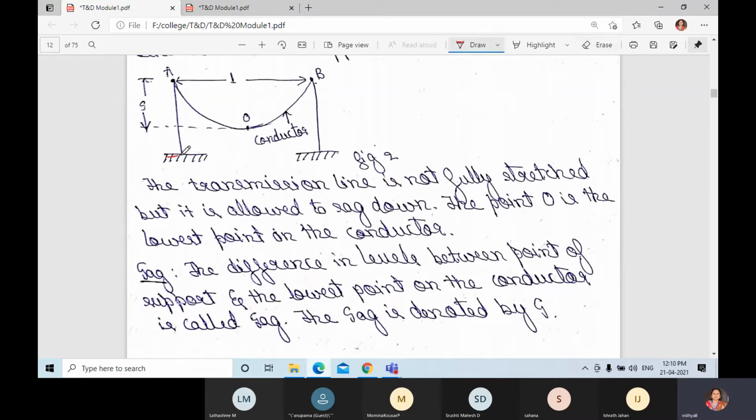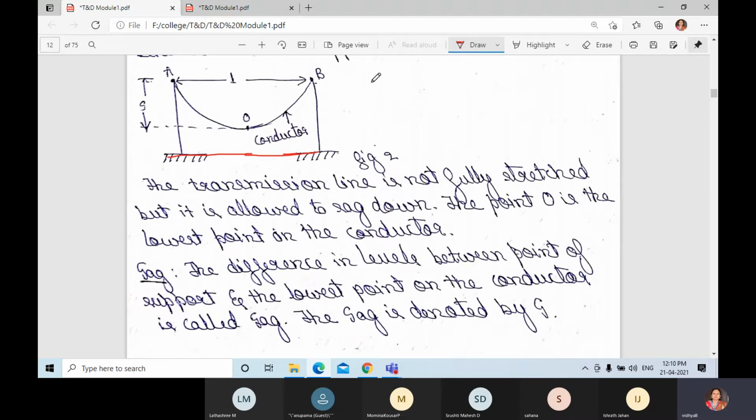You can observe here the supports are at equal level. It may be equal or unequal. The difference in levels, I have said. Now maybe one support may be low and one support may be high. The level between the supports may differ.